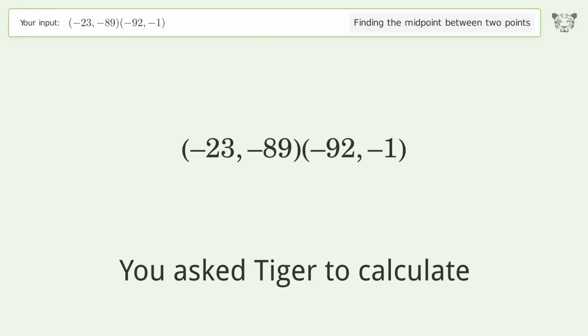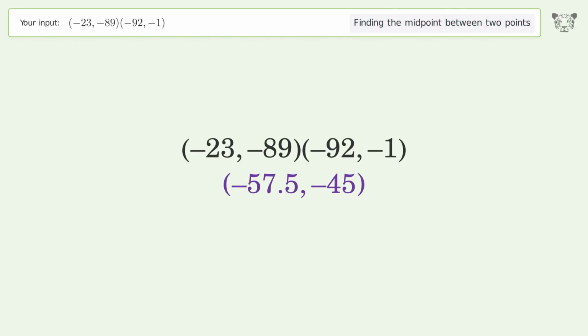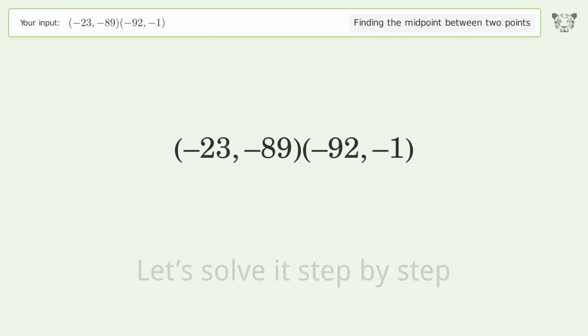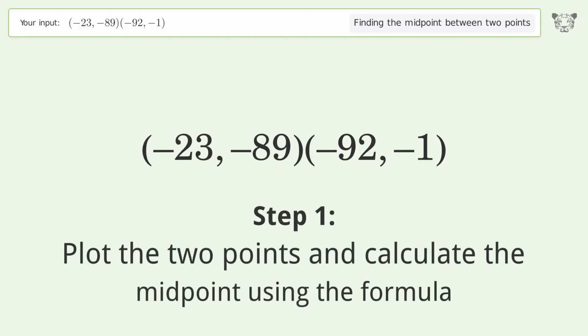You ask Tiger to calculate. This deals with finding the midpoint between 2 points. The midpoint between the 2 points is negative 57.5, negative 45. Let's solve it step by step. Plot the 2 points and calculate the midpoint using the formula.